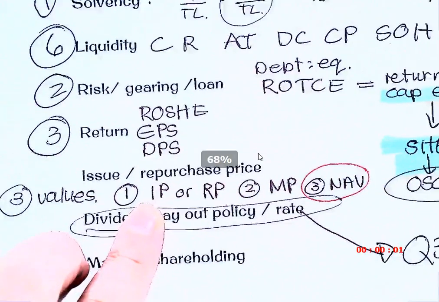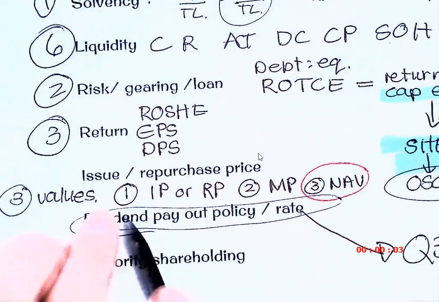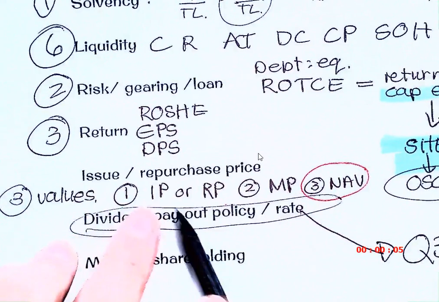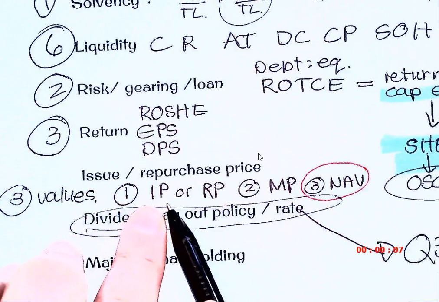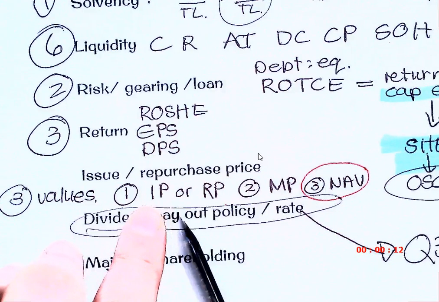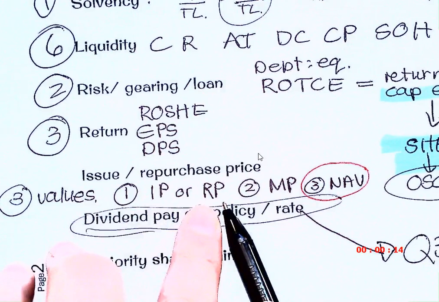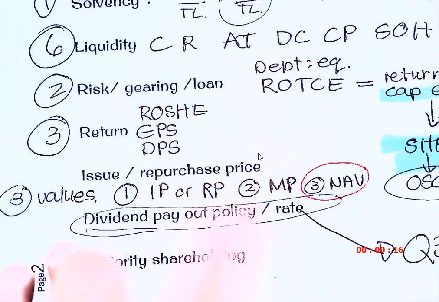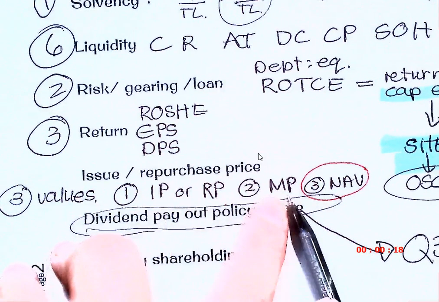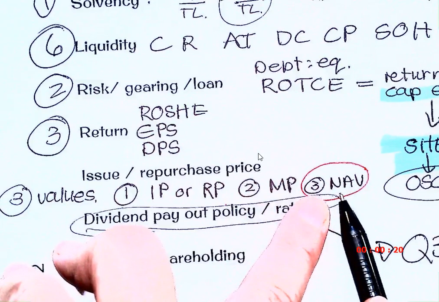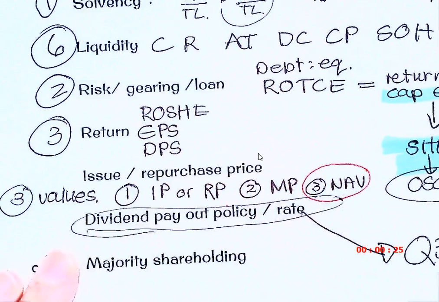Make sure that you know that the NAV goes with these other two. The issue price is the price the company asks for shares when they issue it. The repurchase price is when they buy back shares. The market price is the JSE. The NAV is the actual value of the share inside the company, because if they take the shareholders' equity divided by the shares, it will give you how much the share is worth.